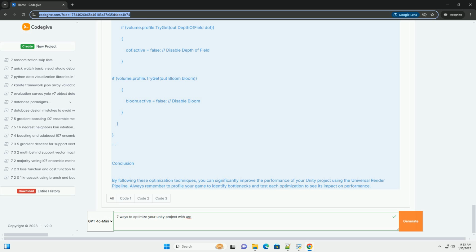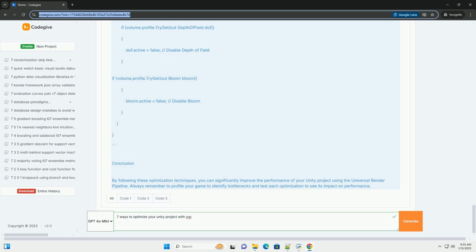Code example. 5. Use occlusion culling. Occlusion culling helps improve performance by not rendering objects that are not visible to the camera. Steps. 1. Set up an occlusion area in your scene. 2. Bake the occlusion data. Code example. No specific code is needed, but ensure you have an occlusion culling setup in your scene.